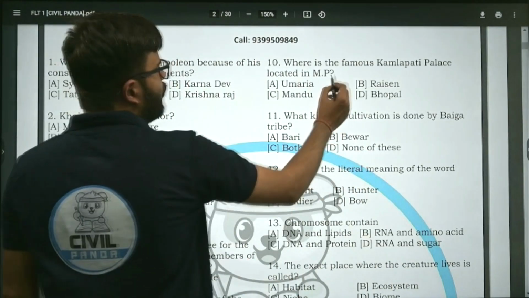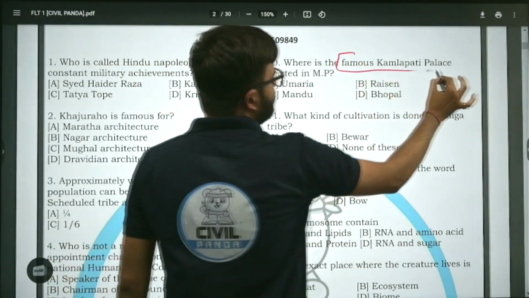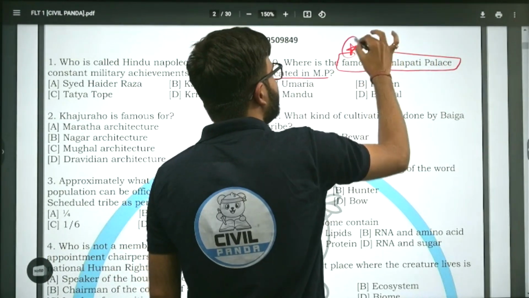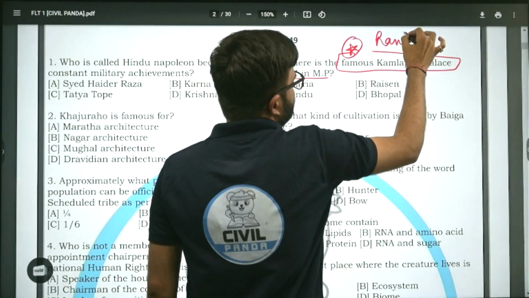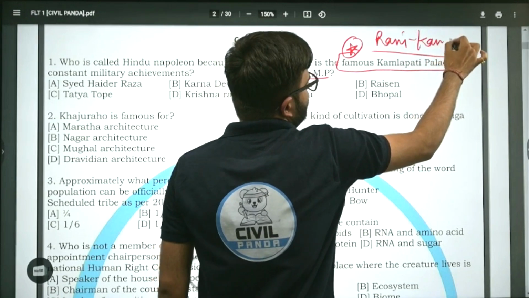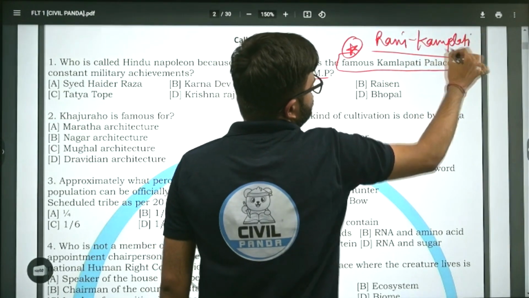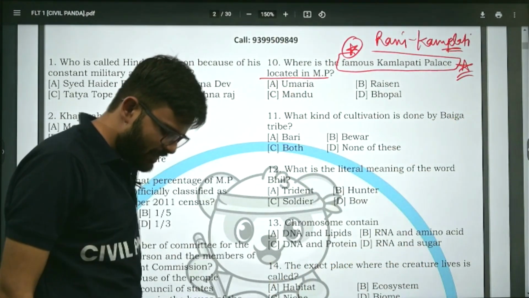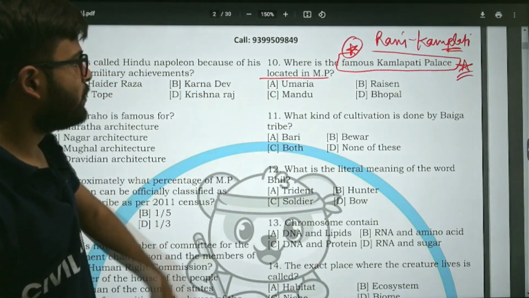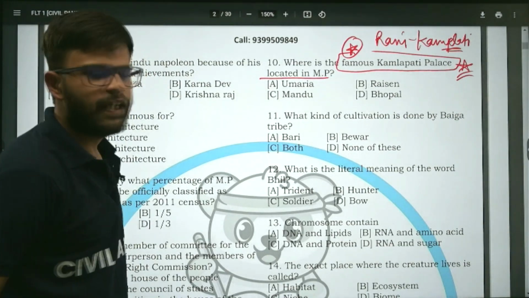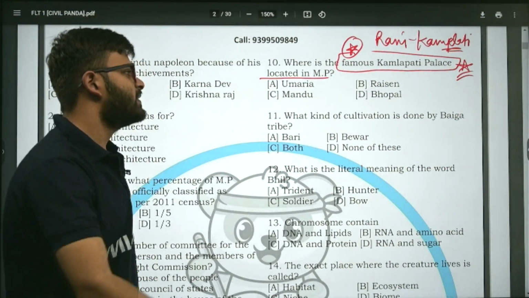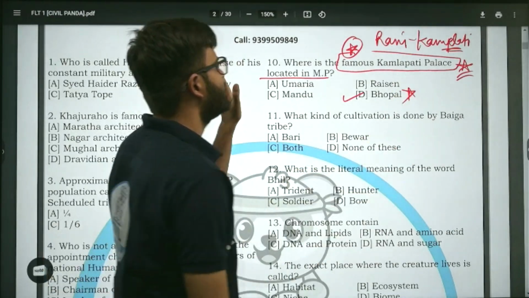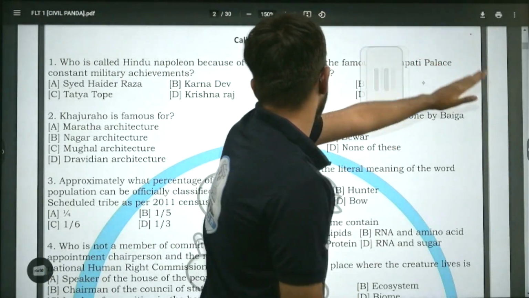Where is the famous Kamalapati Palace located in MP? Where is Kamalapati Palace? Rani Kamalapati. How many of you have been to Rani Kamalapati railway station? The first private railway station. It is very well built, very magnificent. Rani Kamalapati. Yes, the answer is Kamalapati Palace, Bhopal. It is located in Bhopal, Rani Kamalapati Palace. Now, moving on to next question.